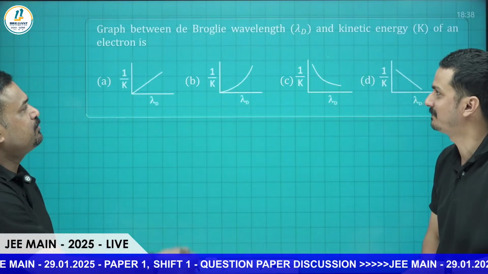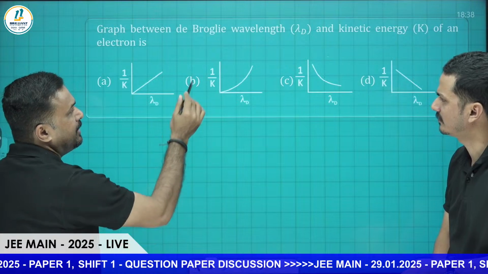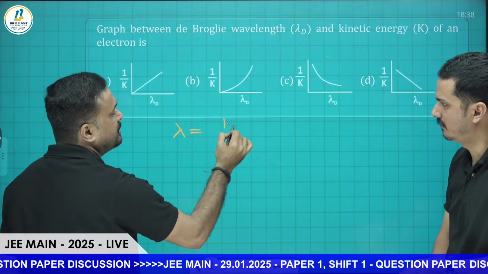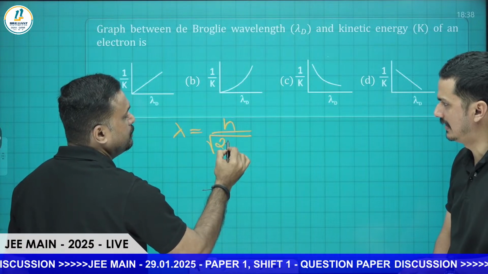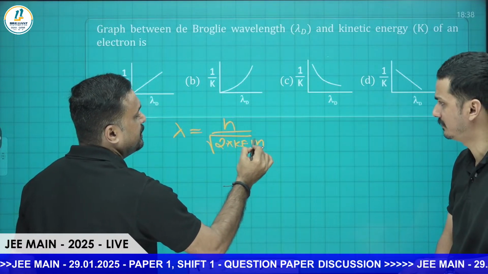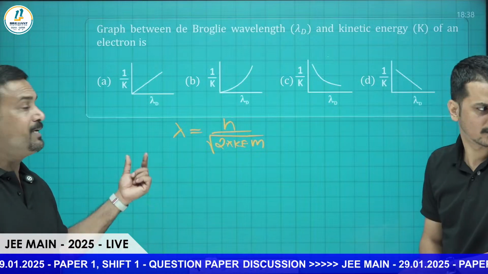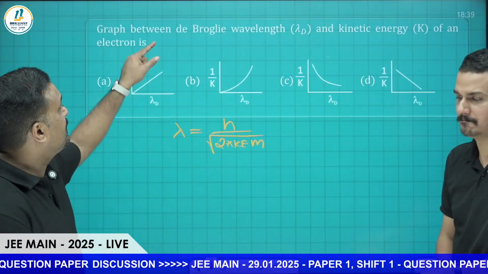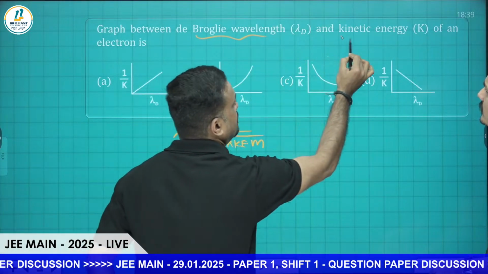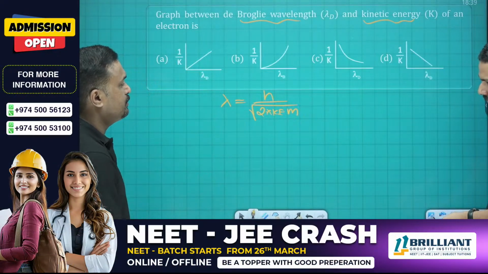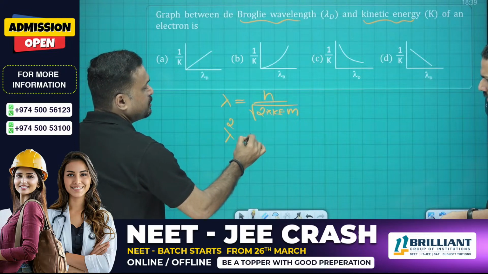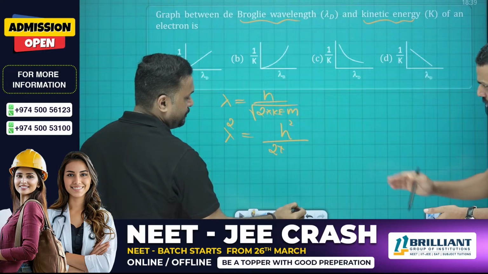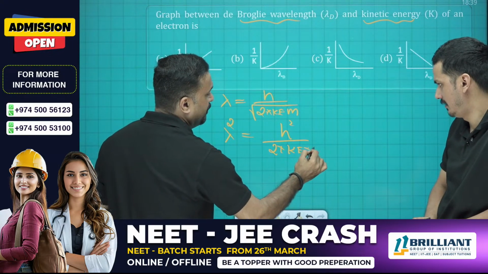You know the de Broglie wavelength equation directly: lambda equals h divided by root of 2 into kinetic energy into m. This is the relationship. Here they are asking the relationship between de Broglie wavelength and kinetic energy. So if we take this, lambda square is equal to h square by 2 into kinetic energy into m, so we can remove the root.